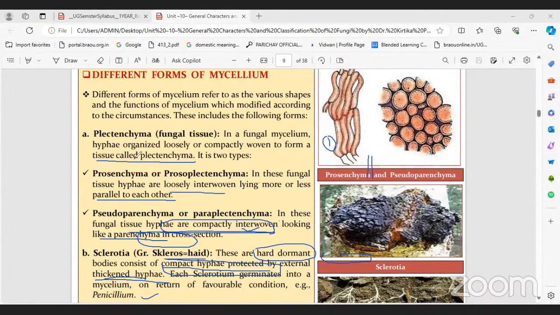Like this, here the mycelium hyphae are hardly interwoven and form a rope-like structure. It appears as a hard body with external thickened hyphae. That type of structure is called sclerotia. We can see it in the diagram also.